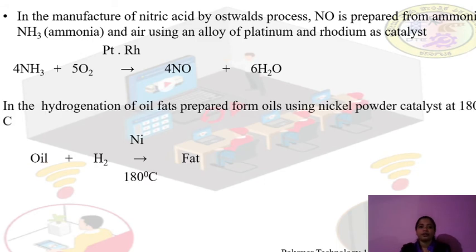Next, in the hydrogenation of oil, fats are prepared from oil using a nickel powder catalyst at 180 degrees Celsius. So in the hydrogenation of the oil, we are preparing fat from the oil, and in the preparation of fat we are using nickel as a catalyst.